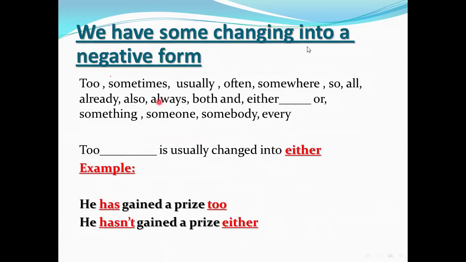We have some changes into the negative form like this. We have some words that we use in the affirmative and we change them into the negative form. Too is usually changed to either. Let's study this sentence and know how we change it. He has gained a prize too. He hasn't gained a prize either. So I change too to either.